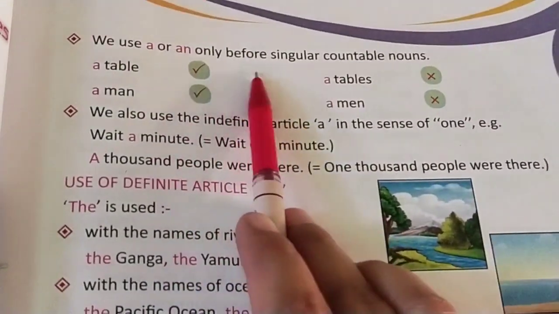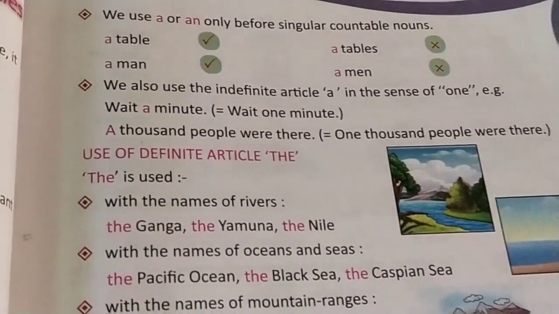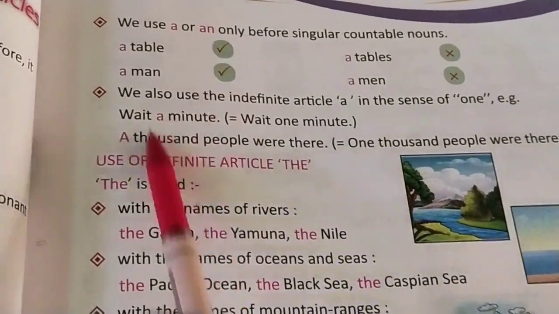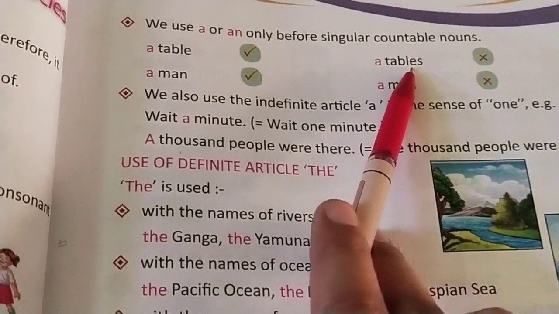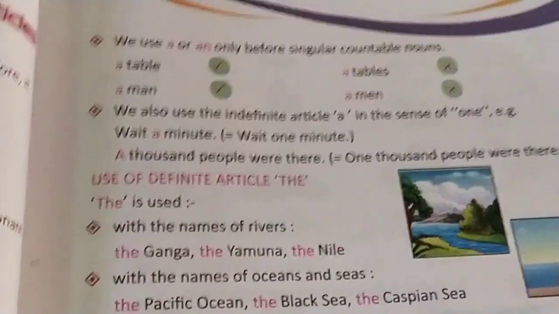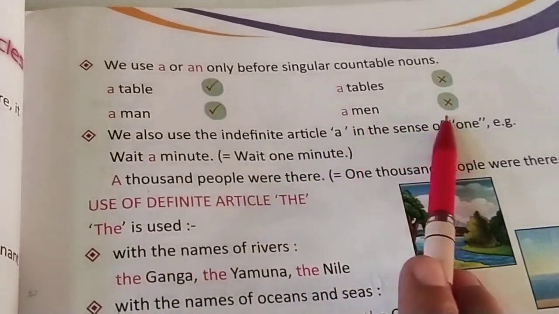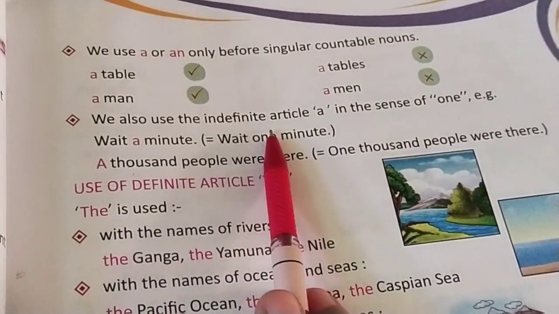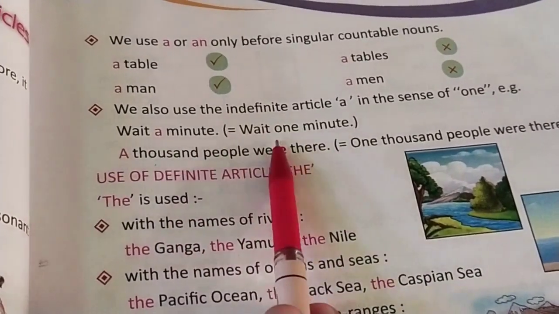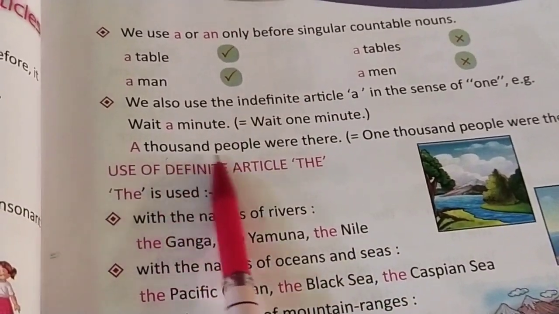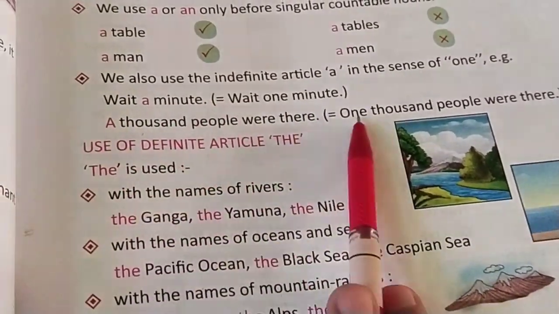Now, we use a or an only before singular countable nouns. Okay, remember, we use it only when we are talking about a single thing, a table. We are not saying a tables, because then we would be talking about a number of tables. Here we are talking about one single table. Same way a man, a single man. We also use the indefinite article in the sense of one. Example, wait a minute means wait for one minute. A thousand people were there, here a means one.